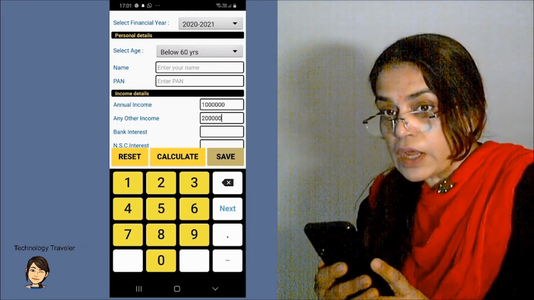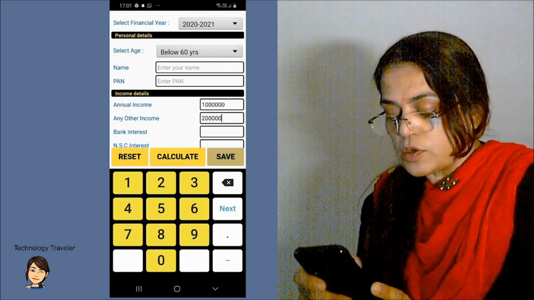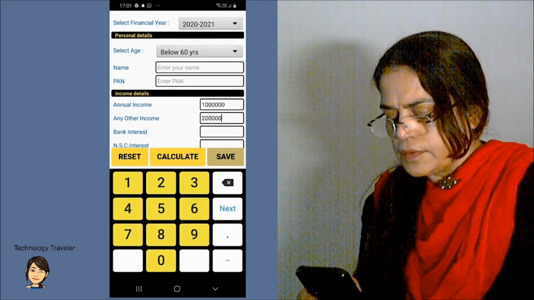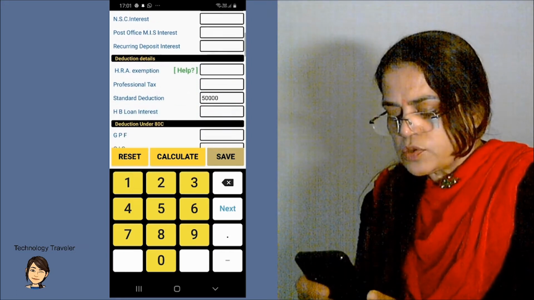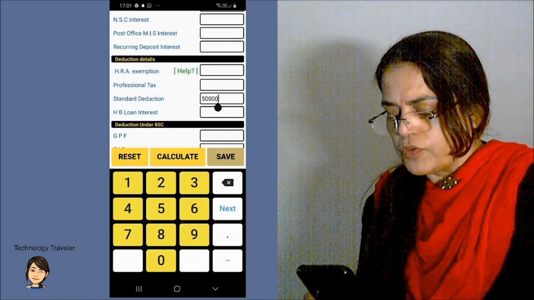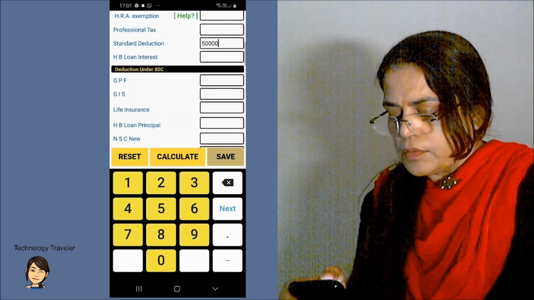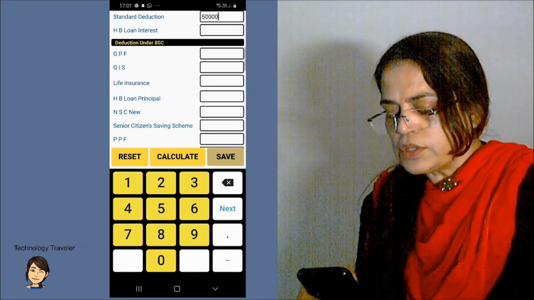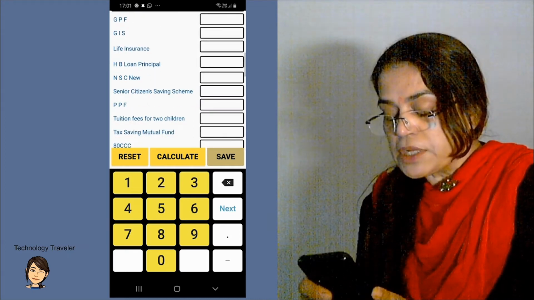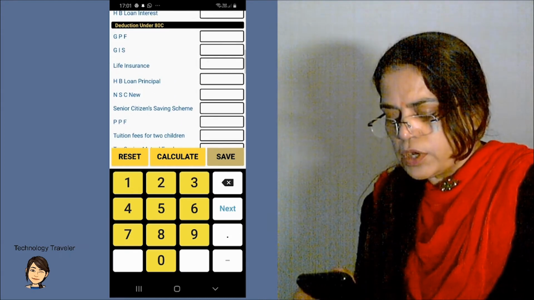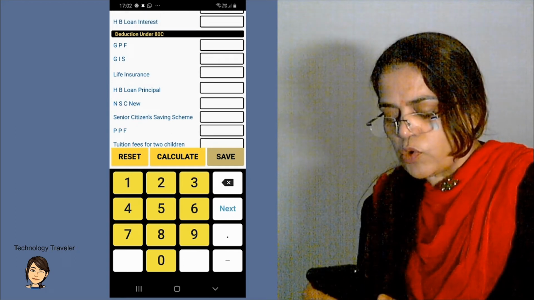If you've given a house on rent, that rent is also another source of income. Moving on to the deductions. There is a standard deduction of 50,000. And then if you move into the sections, there are sections from 80C, 80D up till 80U. You can just go into each section and see what all is covered there.